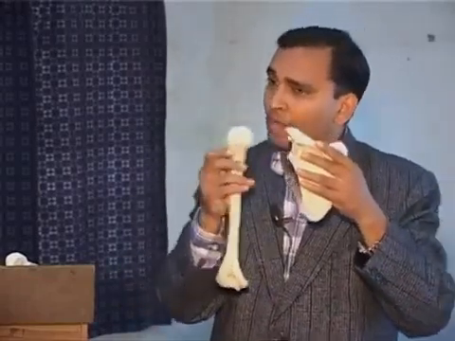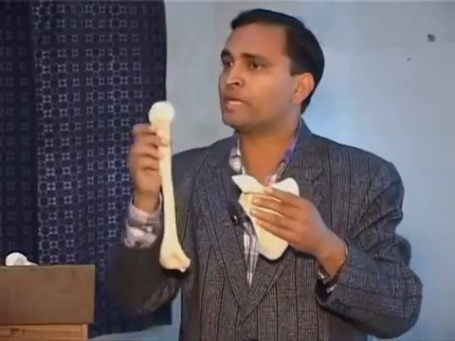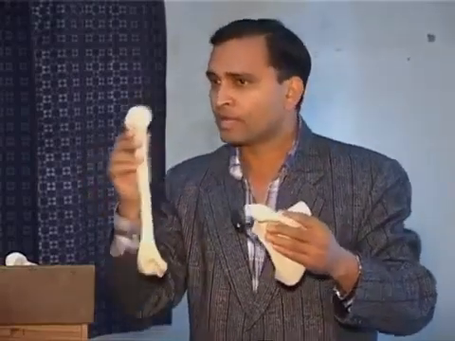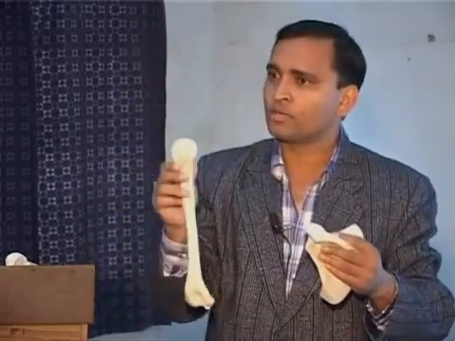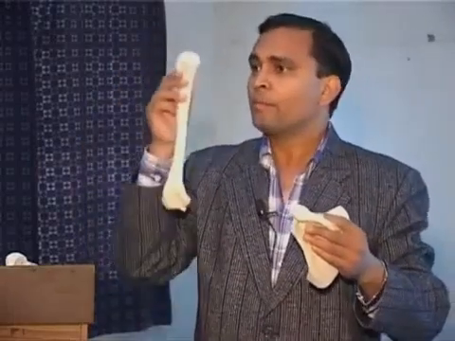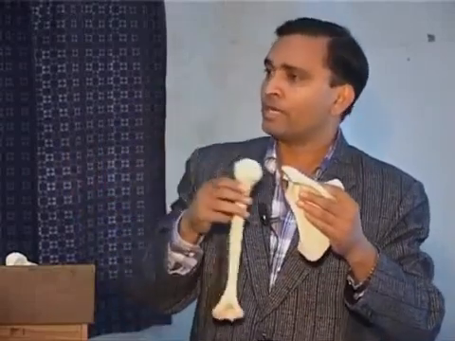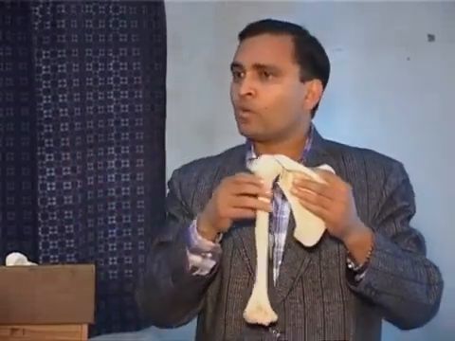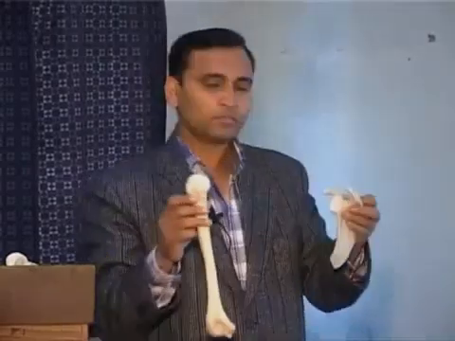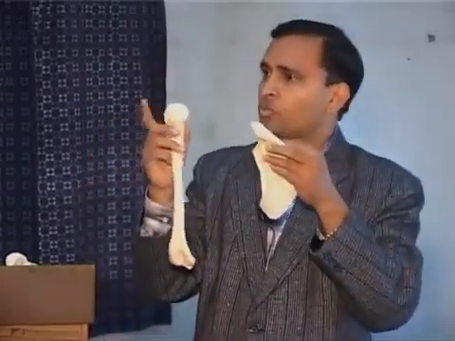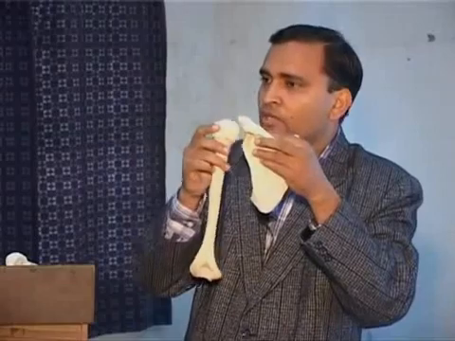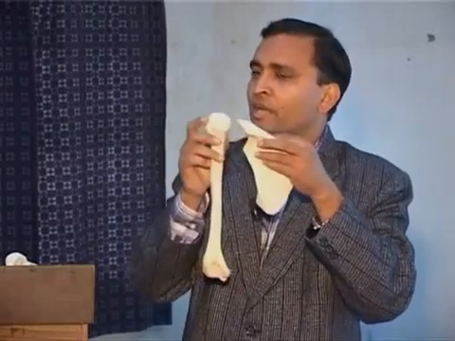Internal and external rotation are also known as medial and lateral rotation. Medial means towards inside, internal. Lateral means towards outside, external. So when the ball of the humerus is coming towards the glenoid cavity, we say it is internal rotation.